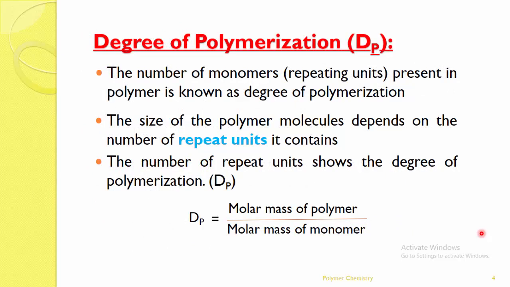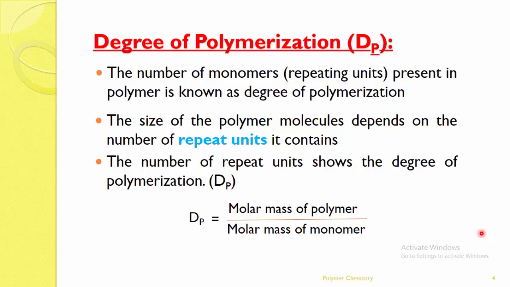So this is a very important concept: the degree of polymerization. Polymerization is the process of formation of a polymer, and the degree of polymerization is denoted by DP. It is very simple. The number of monomers or repeating units present in a polymer is known as the degree of polymerization. It shows the number of repeating units present in a polymer.